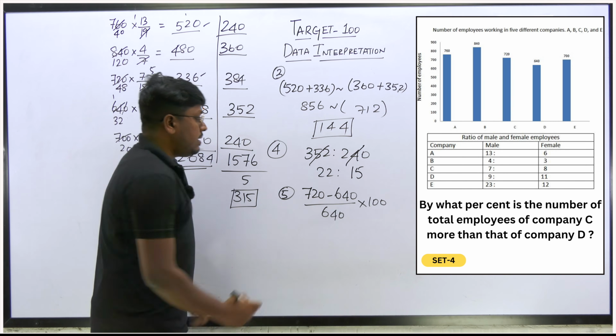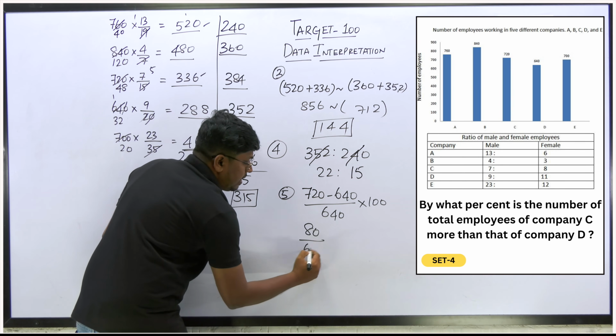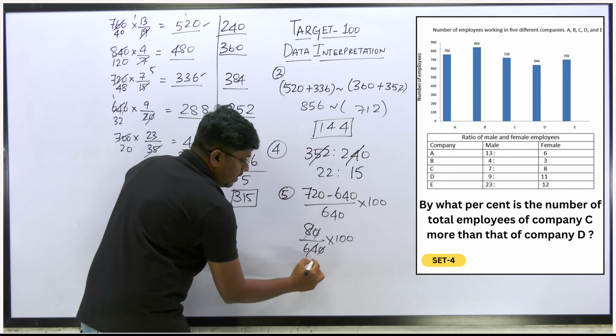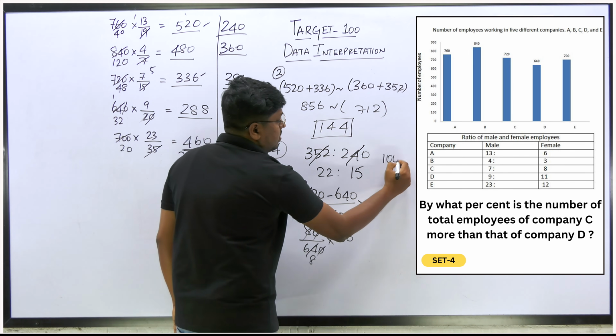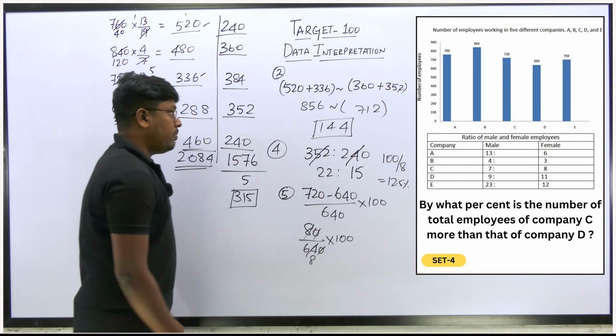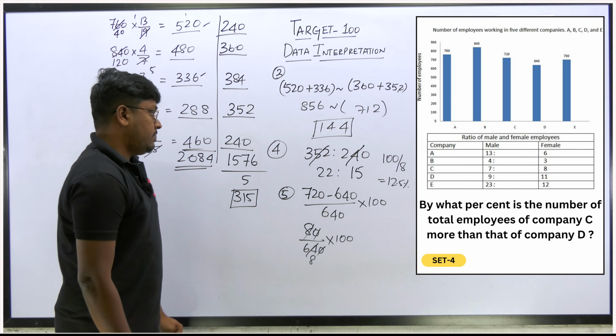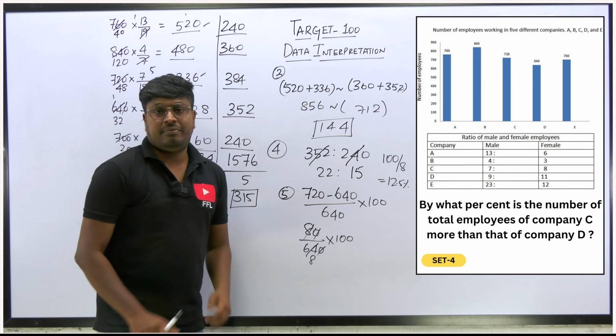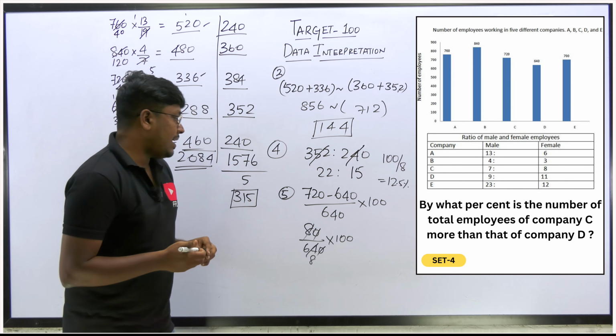So 60, 80. So 80 divided by 640 into 100. 8 times. So 100 by 8, 12.5. Right? I think 12.5. Yes, 12.5. So 12.5 percent will be the answer for the question.